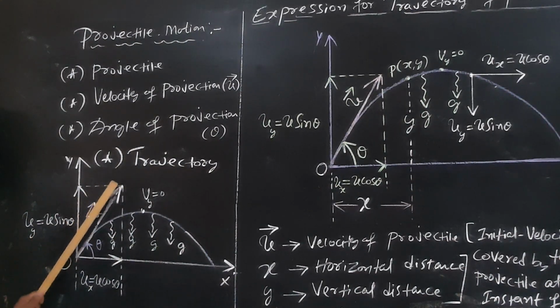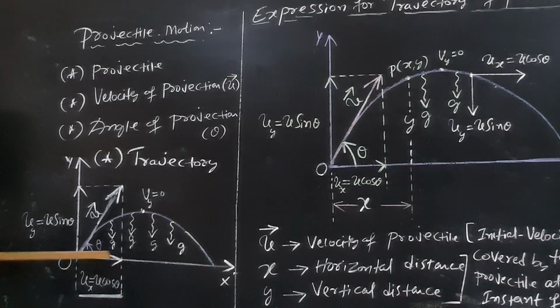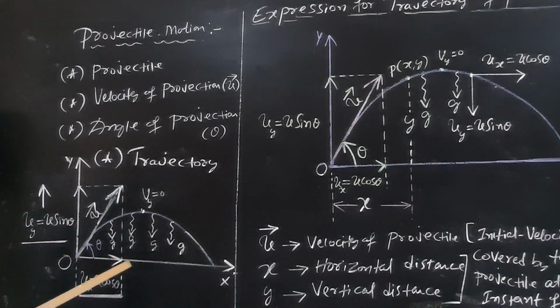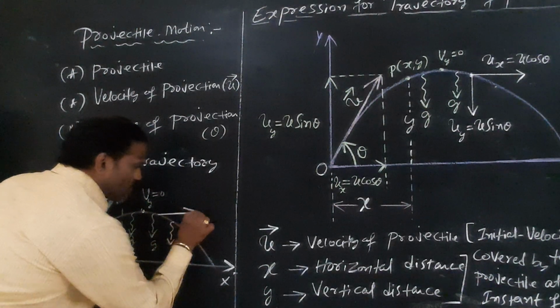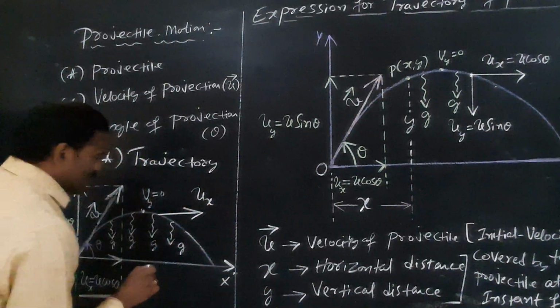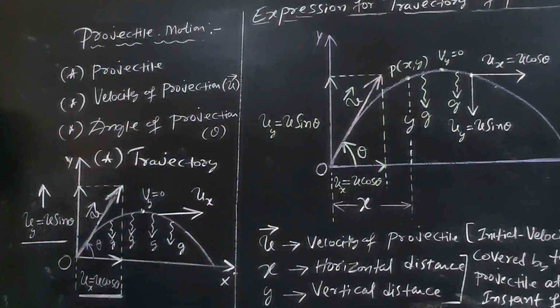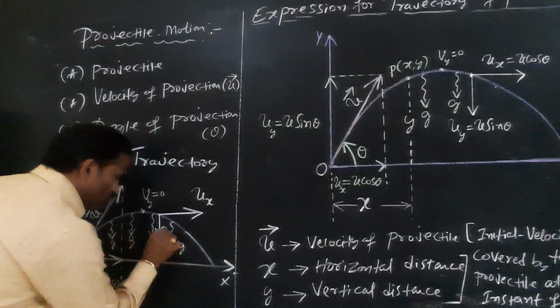Here, this is the velocity of the projectile, which is split into two components. One is the horizontal component: ux is equal to u cos theta. The same initial velocity is split into the vertical component, and uy is equal to u sin theta. In projectile motion, this is called ux, and this is called uy.